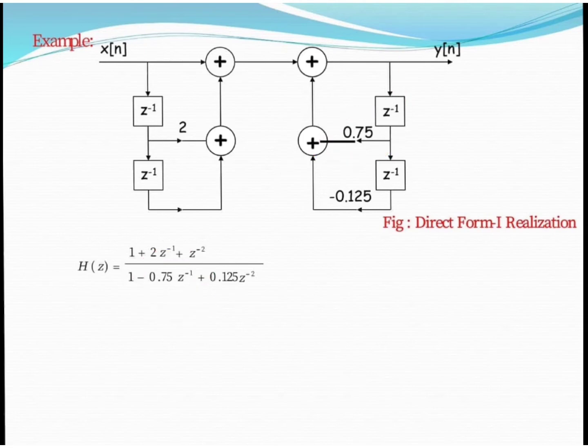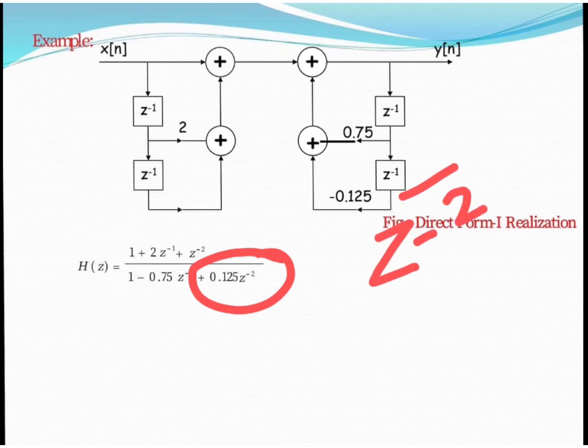Next we need to implement z to the power minus 2. Again we use a second delay. The output of the second delay is z to the power minus 2, which is multiplied by minus 0.25 and connected to the adder. In this way we can implement the direct form 1 realization.